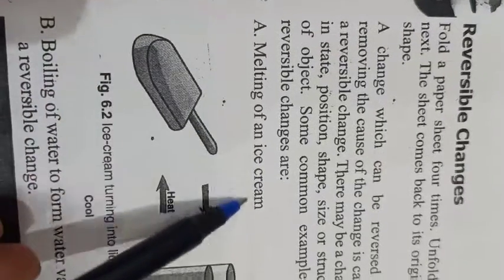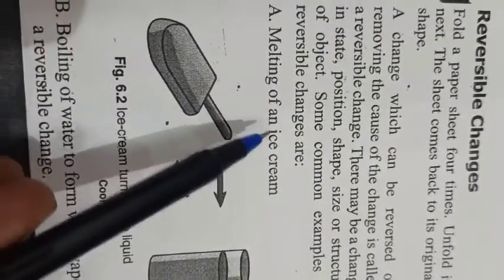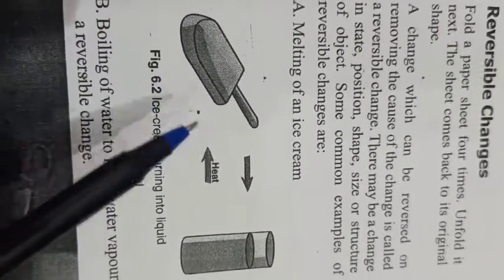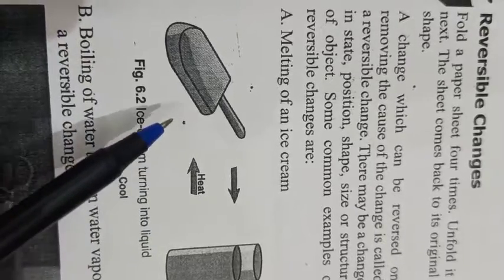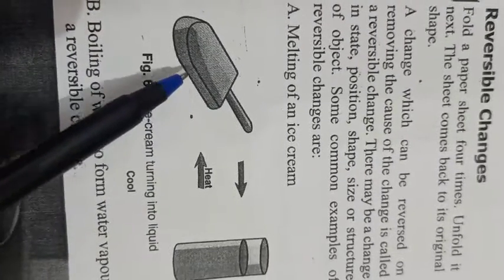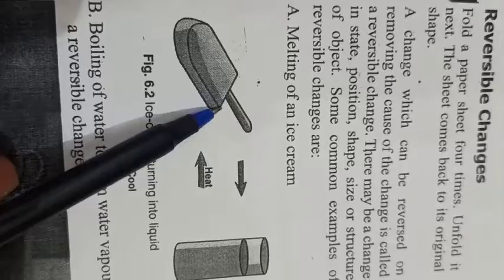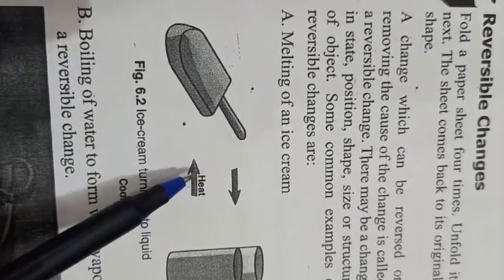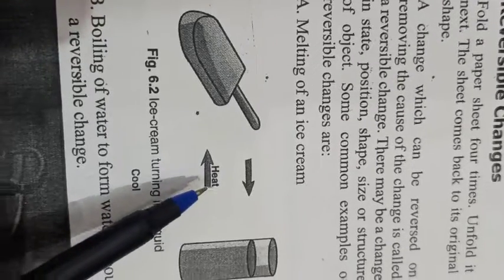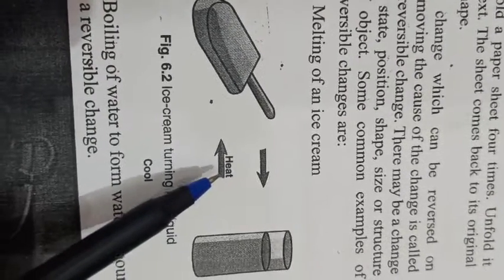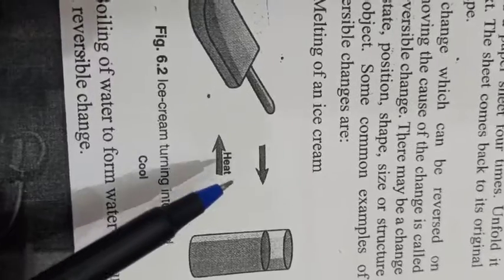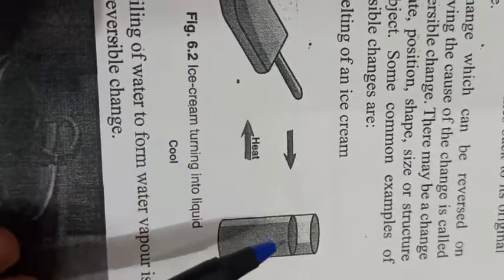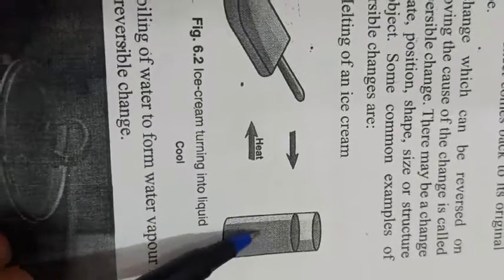Okay, so what are the examples? Let's see. Melting of ice or ice cream. You can see that this is a very common example. You have also seen that when we keep ice cream at room temperature, or we can say in a normal condition, then when it acquires heat, it will change into a molten form.